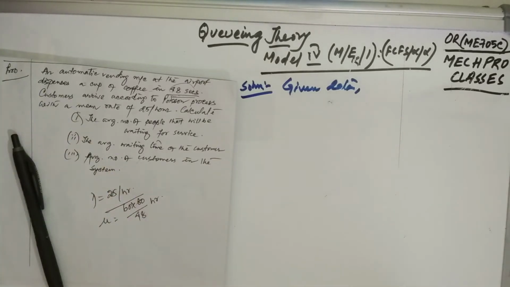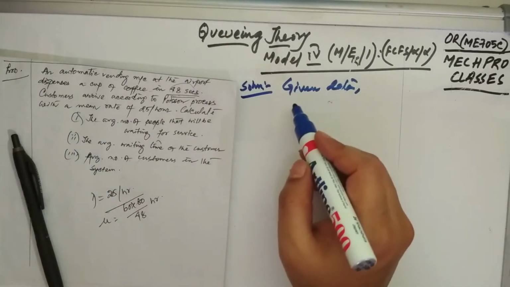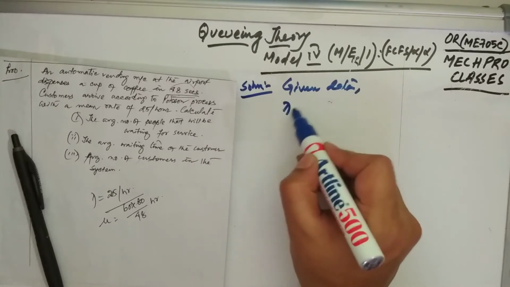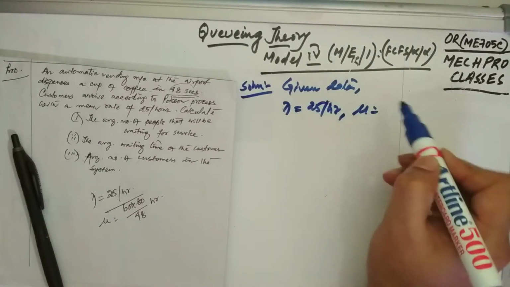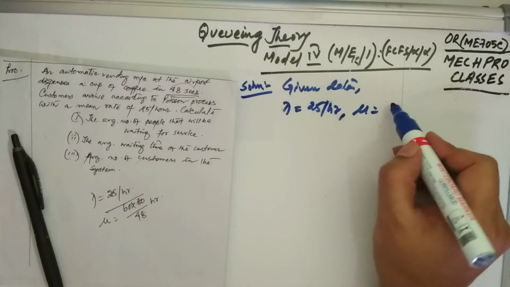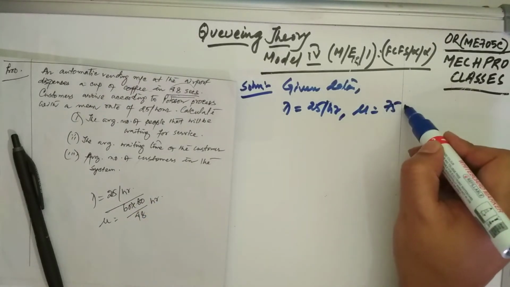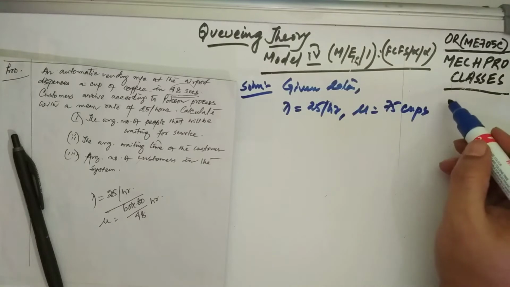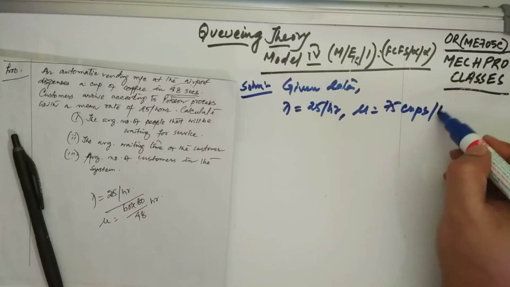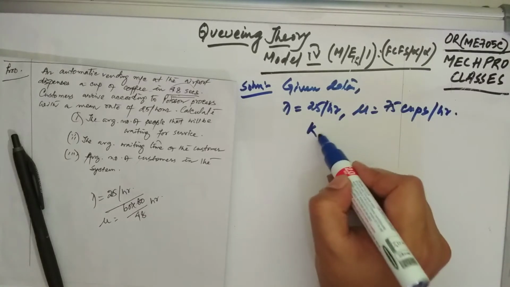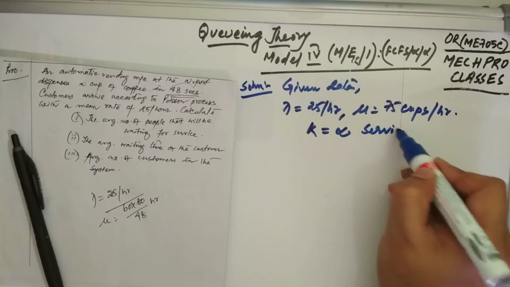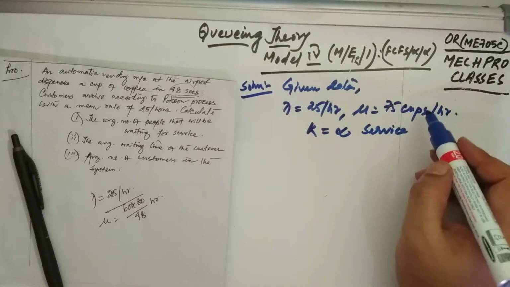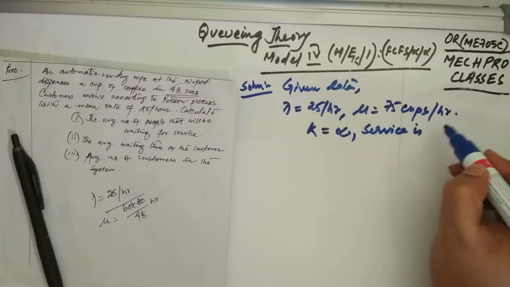So three things we have to calculate. Let us write. It is a simple problem. First write the given data: lambda equal to 25 per hour, mu equal to 60 by 48, that is 75 cups. You can say it can dispense 75 cups of coffee per hour. Here it is a special case where we take k equal to infinite, service is constant.